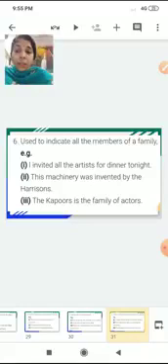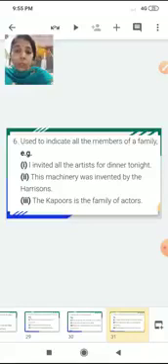Now, definite articles are also used to indicate all the members of a family. Okay, I invited all the artists for dinner tonight. So, it's not just a family, but a community or a group. I invited all the artists for dinner tonight.